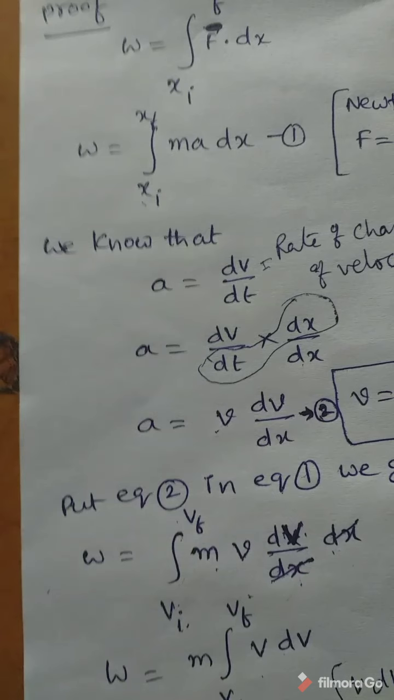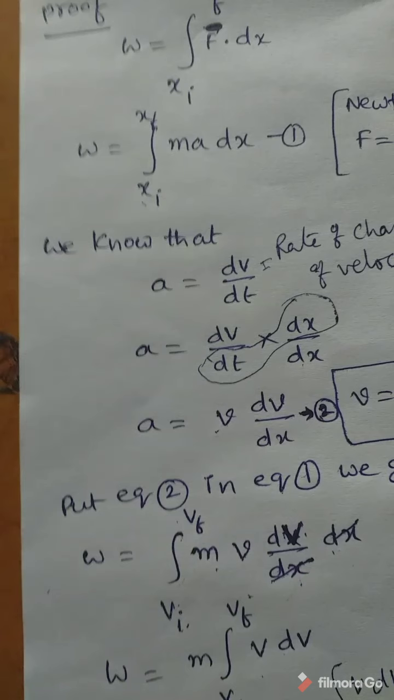Here m is a constant, take it outside: integration from Vi to Vf of V dV. So W is equal to m into, what is the formula for integration V dV? Integration V dV is equal to V square by 2. So V square by 2 from Vi to Vf. 2 is a constant, take it outside: m by 2 V square from Vi to Vf. First of all we substitute the final velocity instead of V, Vf square. After substituting the upper limit we take a minus sign. Now put Vi instead of V, we get Vi square.